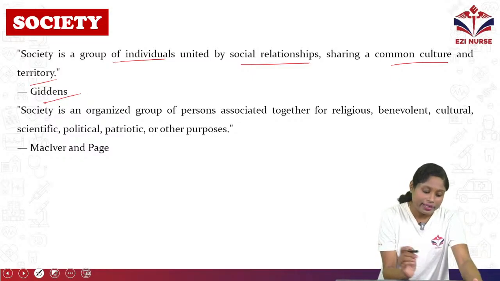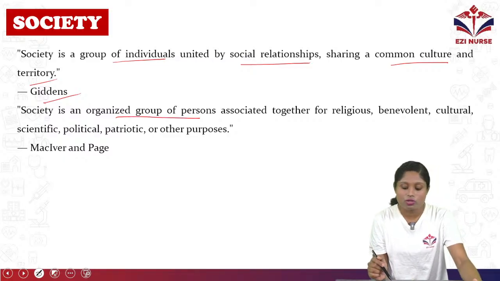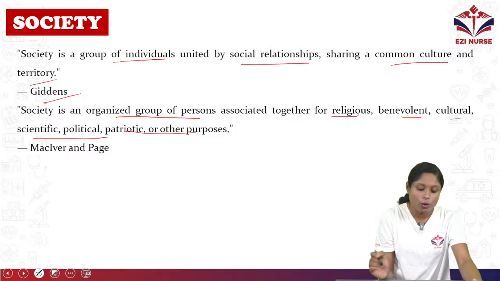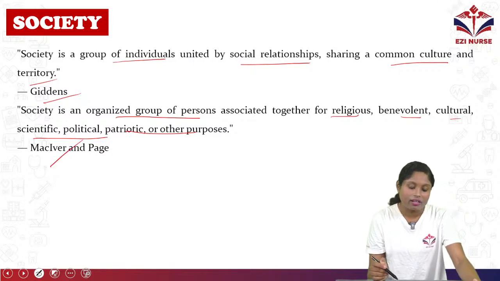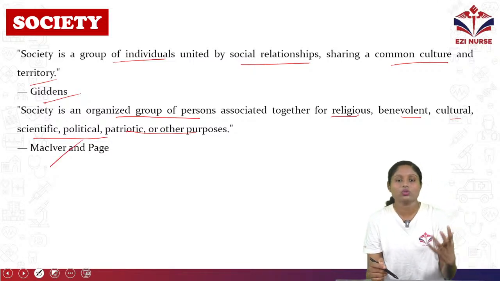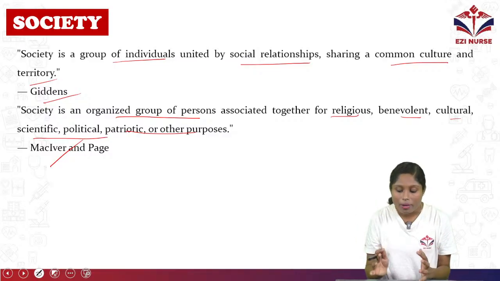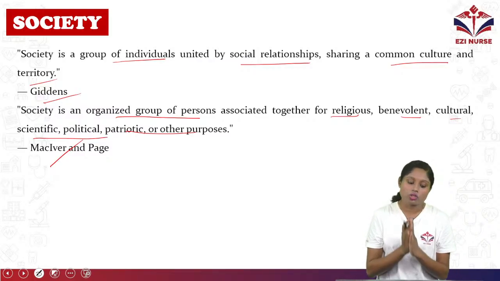Society is an organized group of persons associated together by religious, benevolent, cultural, scientific, political, patriotic, or other purposes, as defined by MacIver and Page. So an organized group of persons associated with some common culture and common territory is what is called society.